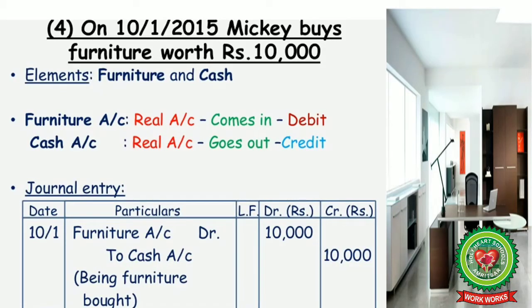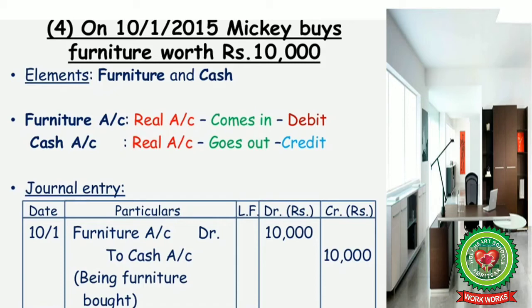Now, on 10th January 2015, Mickey buys furniture worth rupees 10,000. So now, what are the two elements involved here? Furniture and cash. Furniture and cash both again are assets. They are real accounts. Debit what comes in, credit what goes out.